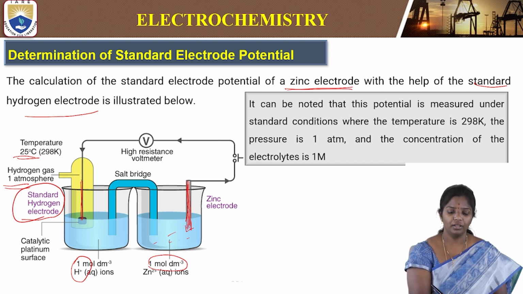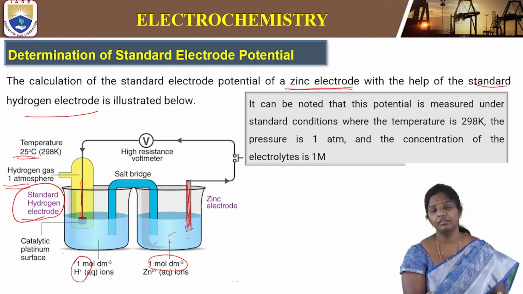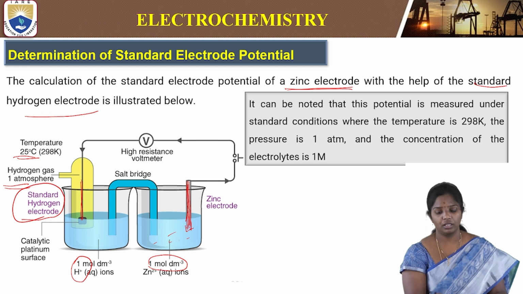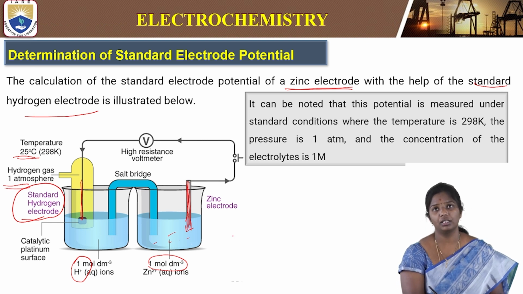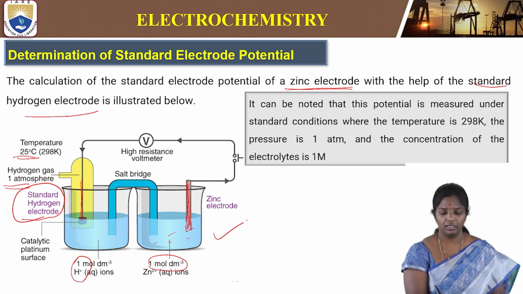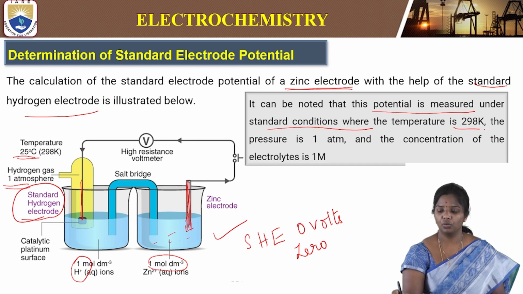At this temperature and pressure, whatever potential is produced is due to zinc, because we are considering the standard hydrogen electrode as 0 volts. So it can be measured under standard conditions: 298 Kelvin, 1 atmospheric pressure, and 1 molar concentration of electrolyte.